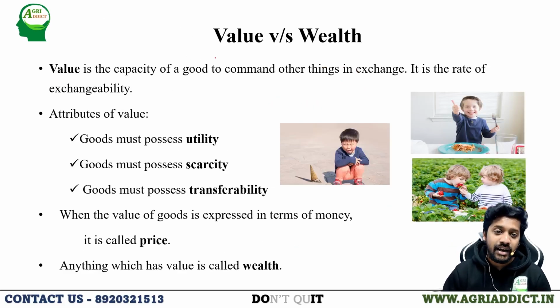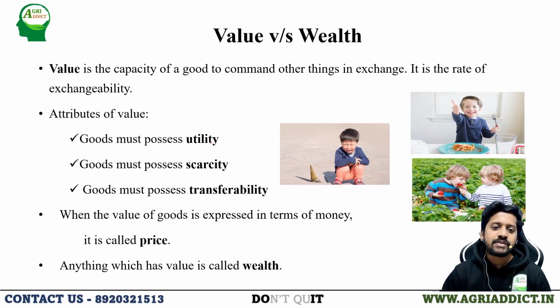Coming to another basic concept, that is value and wealth. What is value? Value is the capacity of a good to command other things in exchange, or the rate of exchangeability. In simpler terms, there are certain characteristics that a good should possess in order to have value. What are those characteristics?